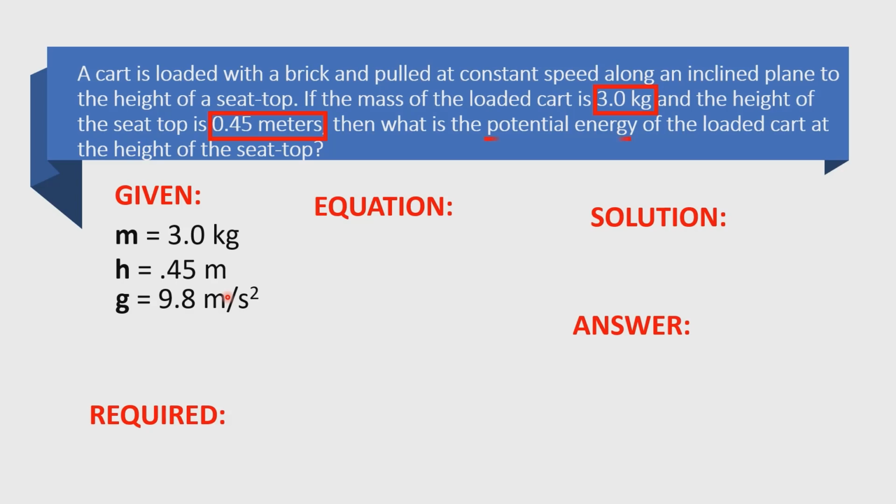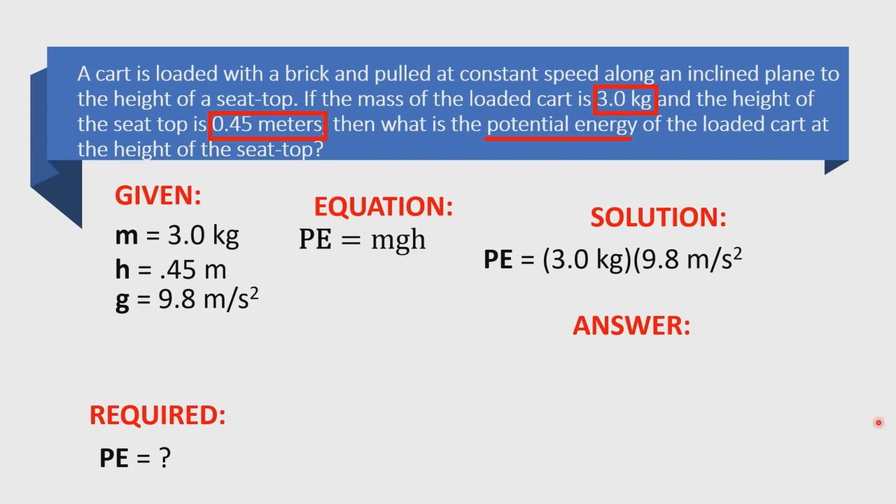From the problem, it is stated that we need to find the potential energy. So just write down the potential energy to the required part of your solving. And then the equation would be PE is equal to mgh. Now we have the given, we have the required, and we have the equation. We can now substitute this to the solution. So that is PE is equal to 3.0 kg multiplied by the acceleration due to gravity, which is 9.8 meter per second squared, and height, which is 0.45 meter.